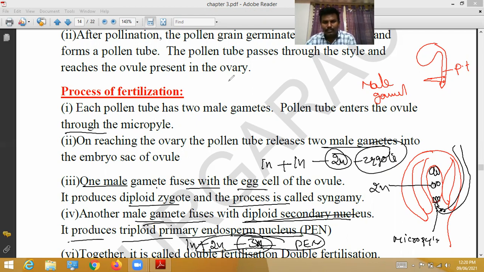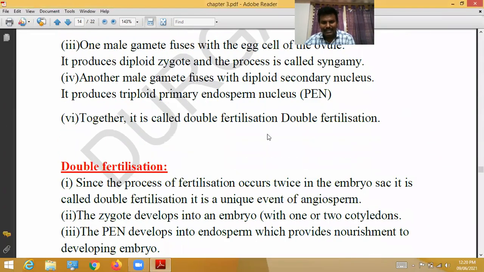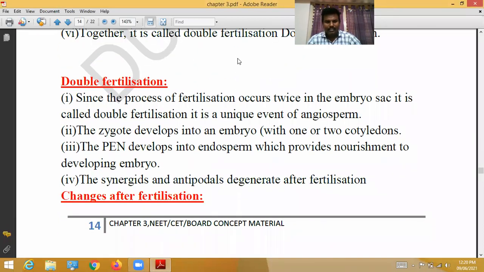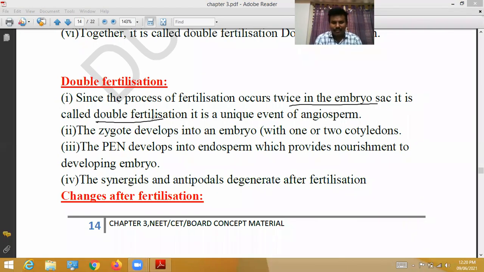In angiosperms, two fertilizations take place. These two fertilizations are called double fertilization. Since the process of fertilization occurs twice in the embryo sac, it is called double fertilization. It is a unique event of angiosperms. It takes place only in the angiosperms.